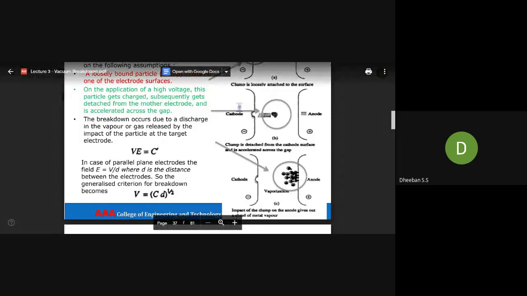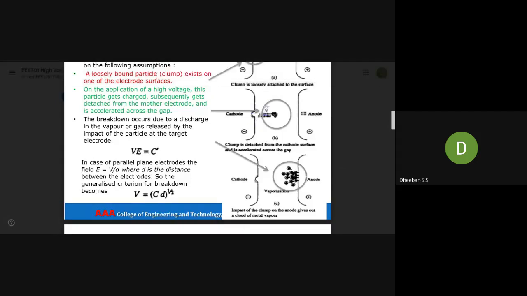So this is the generalized breakdown criterion. What happens is that the electrode is subjected to a very high electric field, and the clump particle comes out of the surface of the electrode. This clump particle gets ionized, and then it moves to the opposite electrode, the anode. During that time, there has to be some amount of voltage to cause the breakdown. That criterion is given by V equal to C D square root of E.